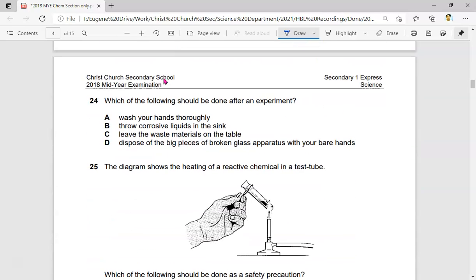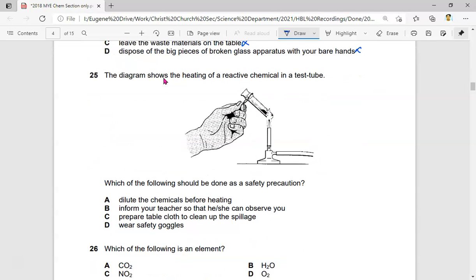Question 24. Which of the following should be done after an experiment? So this is the idea about safety. Wash your hands thoroughly. Yes, we should. Throw corrosive liquid in the sink. No, this will damage the sink and the pipes in the sink. So therefore we cannot do it. Leave the waste materials on the table. This is not good because when a person comes to clean up, we do not know what the waste material is. As such, no. Dispose big pieces of broken glass with your bare hands. No. This one will injure you also. So all these three are unsafe. Therefore, the only answer is A. Wash your hands thoroughly to make sure that you do not leave or bring back any chemicals, especially if you're eating after this.